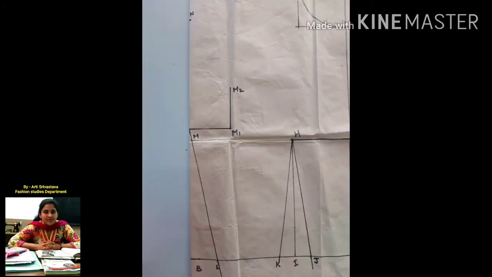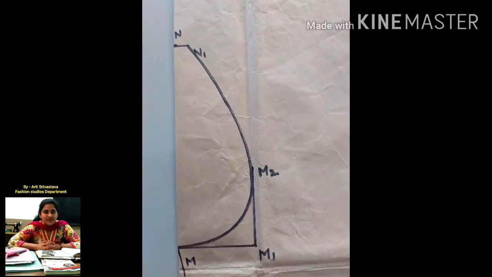For armhole, we need to mark guidelines. For this, mark M to M1 to M2 as 2.5 inches. Now, B to N is shoulder to waistline measurement, which is 14.3/4 inches. Take N at the fold line. Next, mark N to N1 as half inch. Now draw the armhole as illustrated.